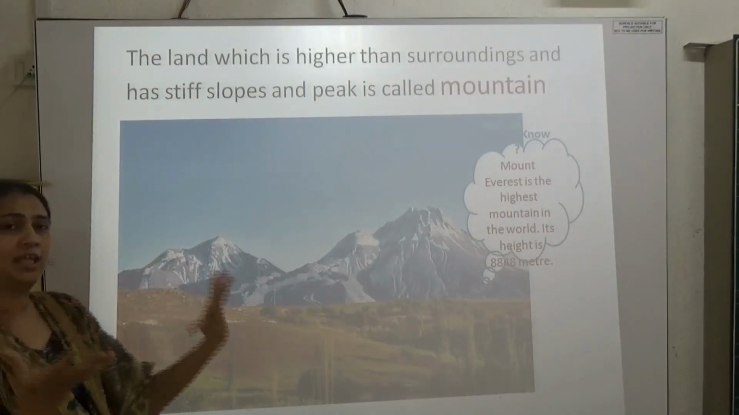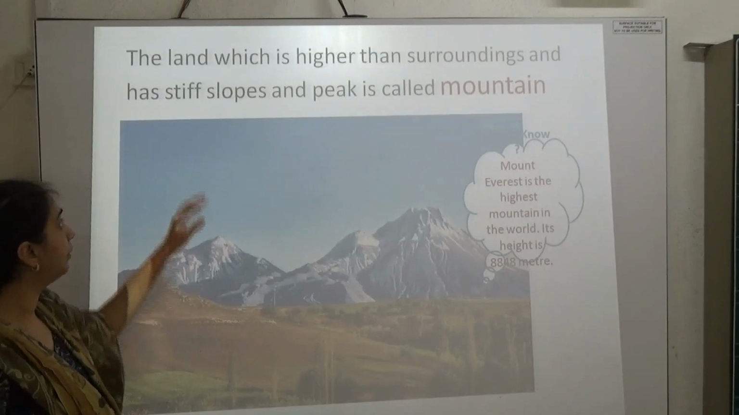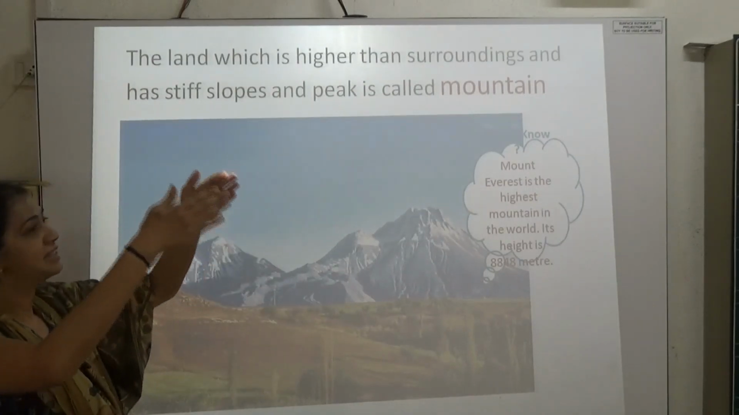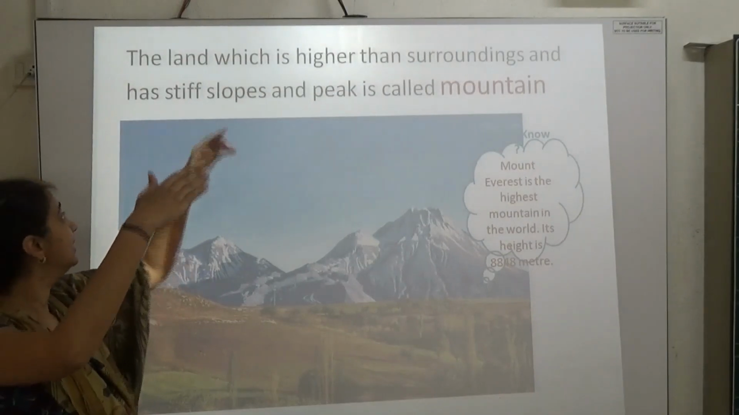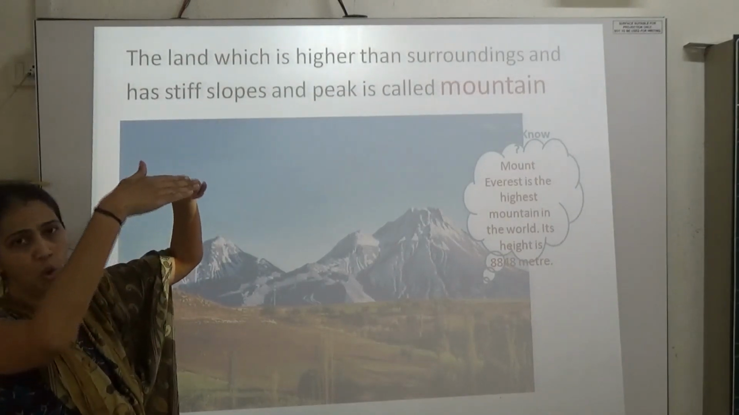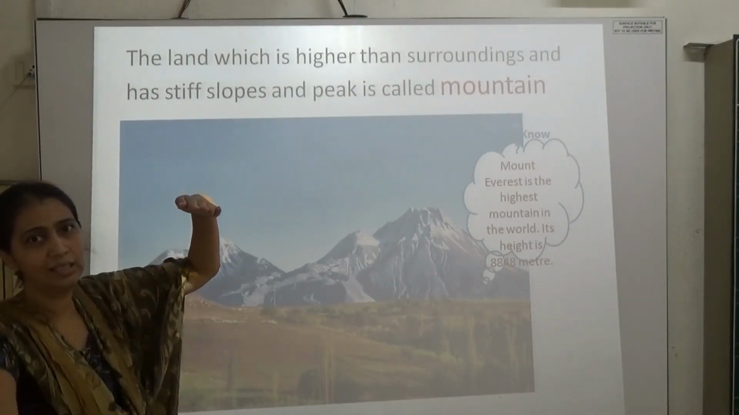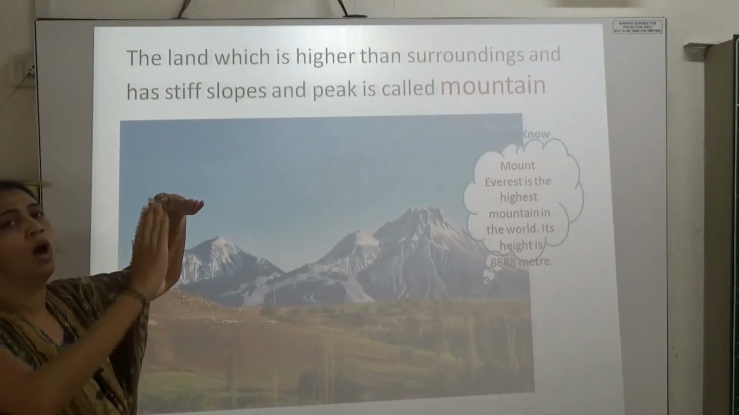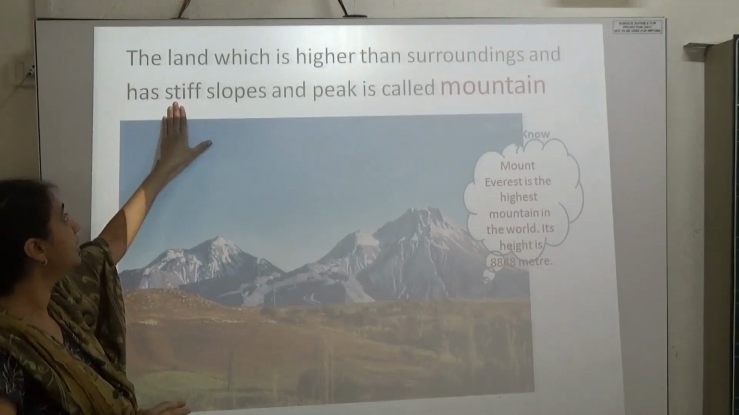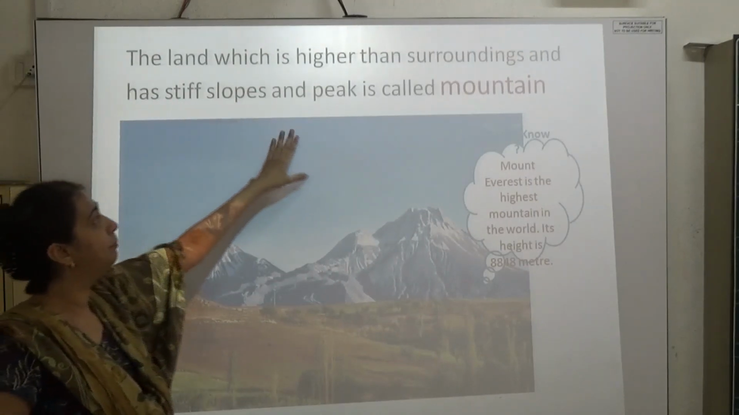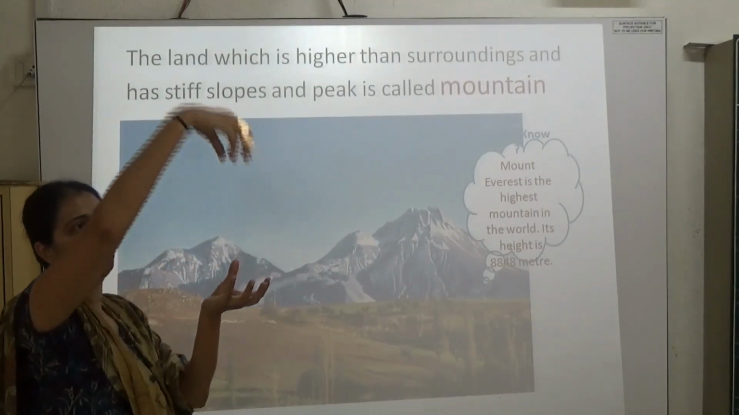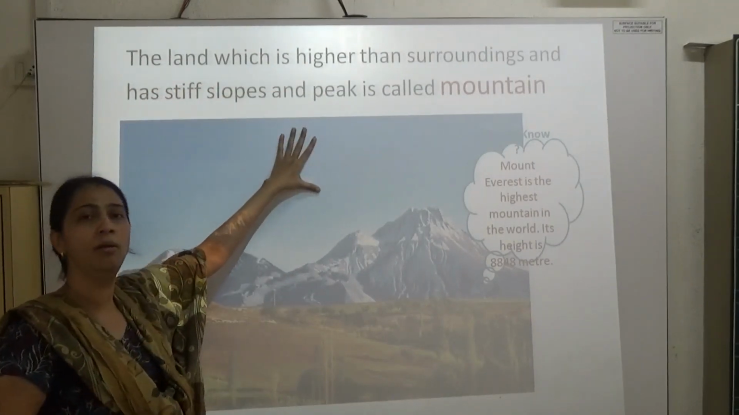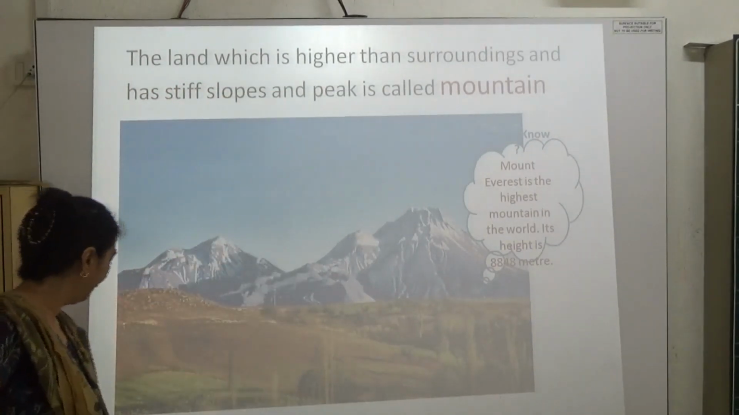Now which area will you call a mountain? Mountain means the area whose surroundings have a steep slope. You know what a steep slope is? It is a slope where you can roll down very easily, and when you are climbing, it is too hard to climb. So it is called a steep slope. And a peak means it has a top like a triangle shape. So that is called a mountain.